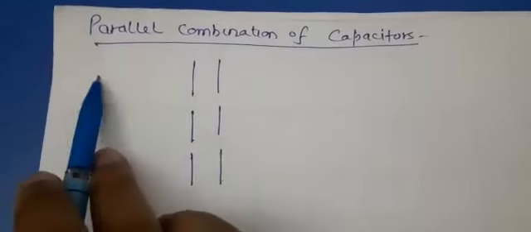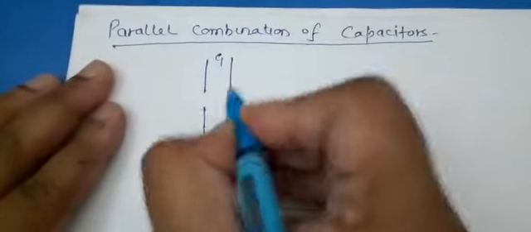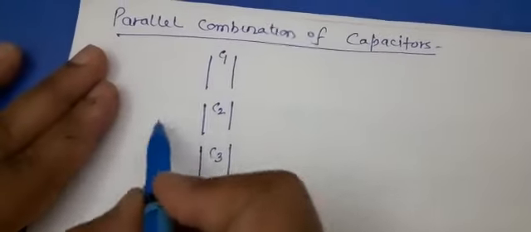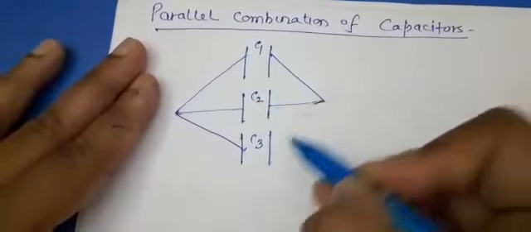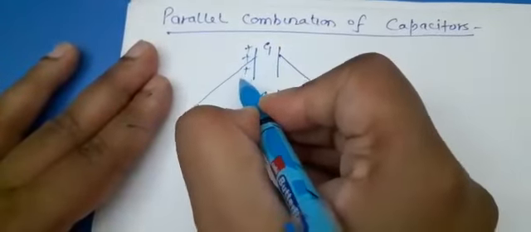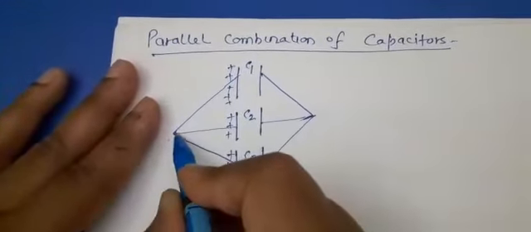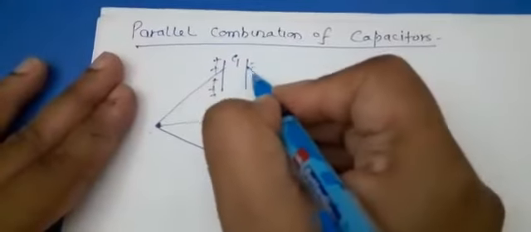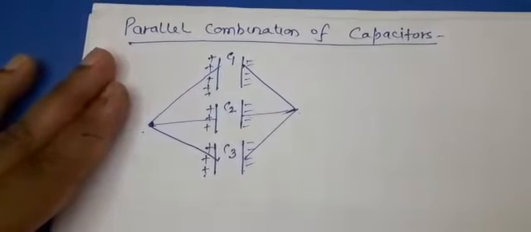Now next is the parallel combination of capacitors. Let me take three capacitors C1, C2, C3 connected in parallel. When these are connected in parallel, the point we have to understand and learn carefully is that the positive plate of each capacitor will be connected to one common terminal, and the negative plate of each capacitor must be connected to the second terminal.